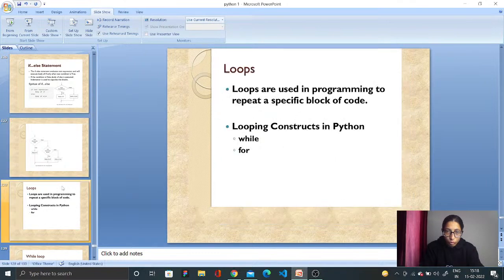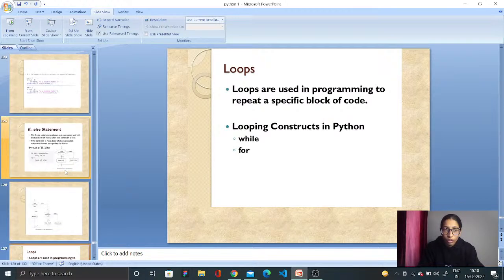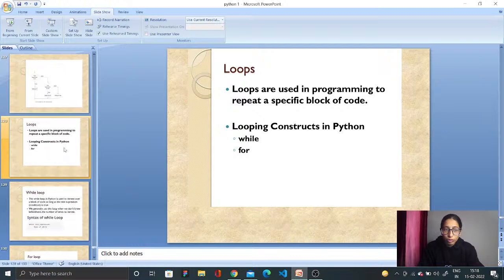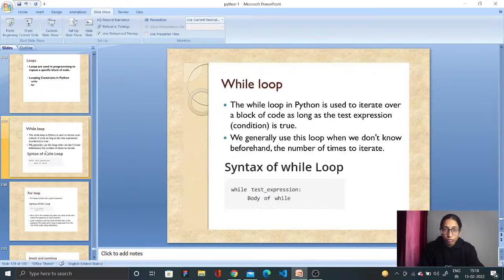Now moving forward to the loops. Loops are always used in programming to repeat a specific block of code. And in looping constructs in Python, we use either the while or the for loop.